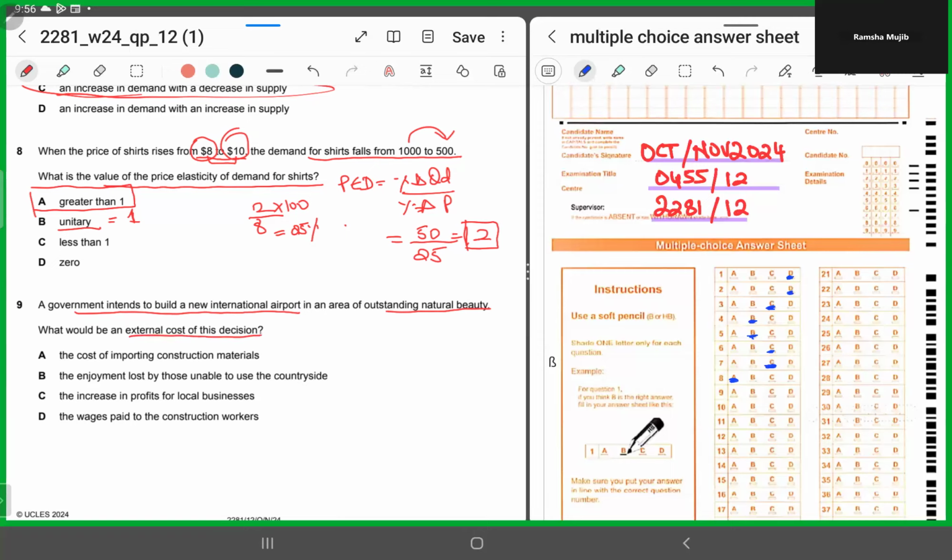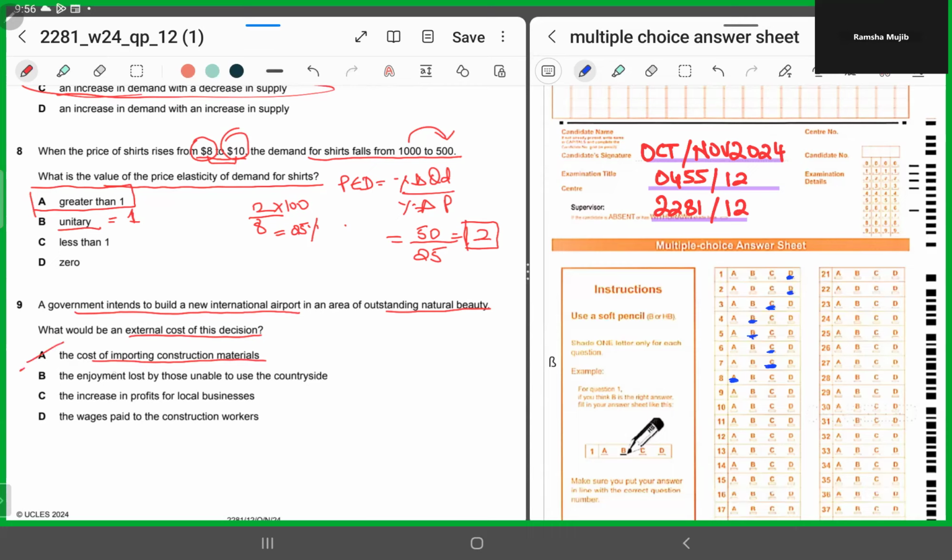We know external cost is cost borne by a person either not consuming or producing the product. So the person is neither involved in the consumption nor in production. The external costs are borne by third parties who are neither directly involved in the production nor the consumption of that good or service, right? Now, keeping that concept in mind, what would be an external cost? A: the cost of importing construction materials. No, that's a private cost. You chop A off.